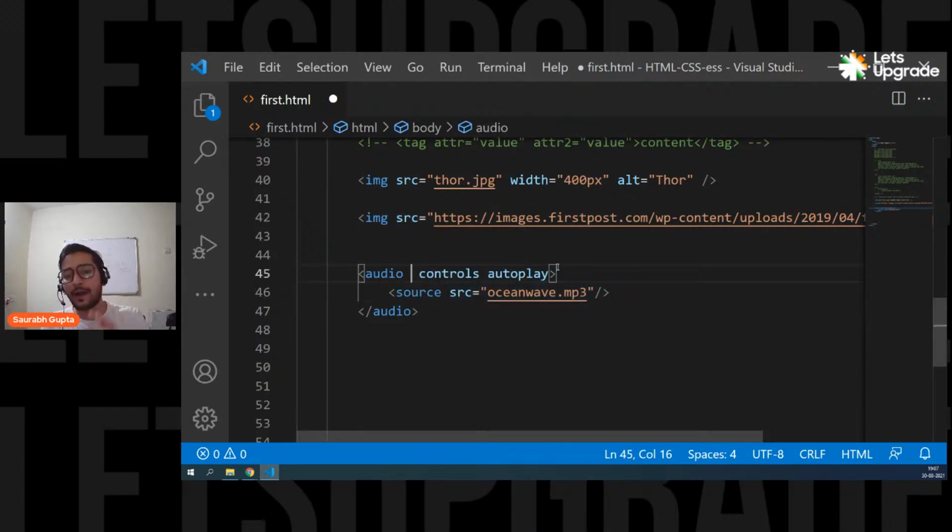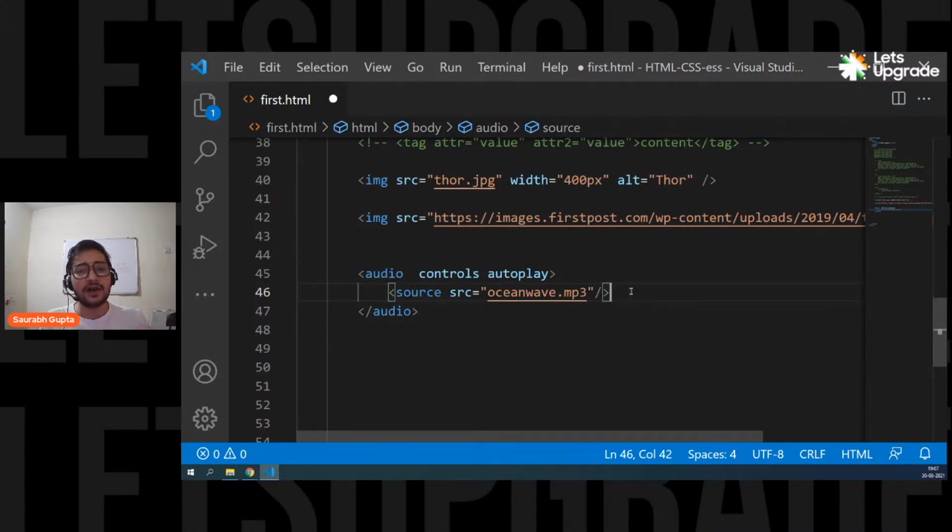So now I'm going to tell you why we need it. Sometimes there are some audio formats that are not supported in a particular browser, while some other format is supported. For example, say MP3 is supported in Chrome but not in Mozilla. And let's say there is one audio format named MP1. Just think of it. MP1 is supported in Mozilla but not in Chrome. That means I need two different files, one that is supported in Chrome and one that is supported in Mozilla.